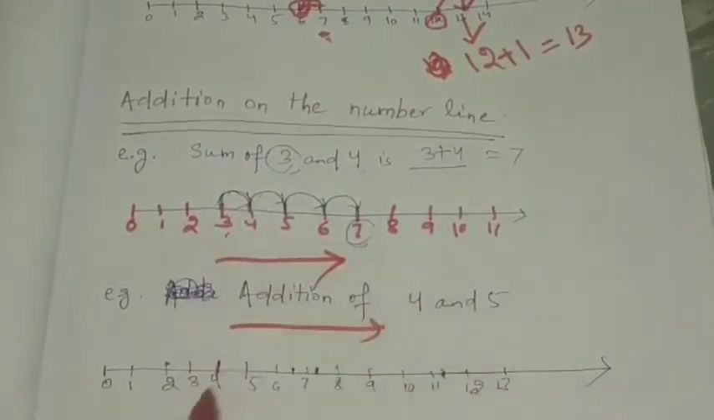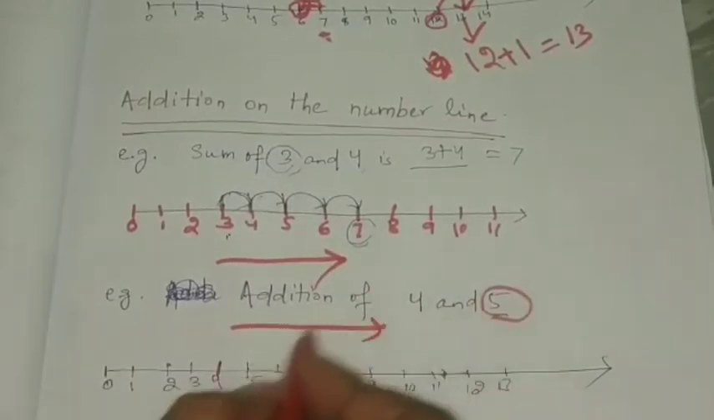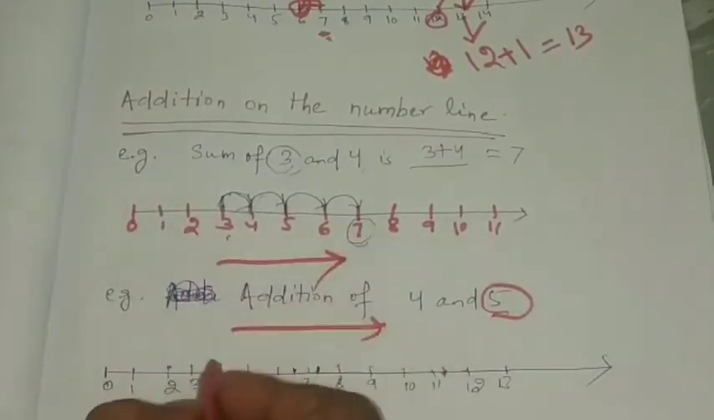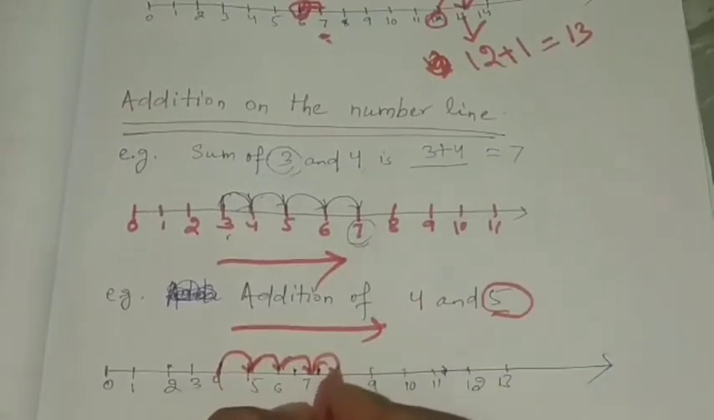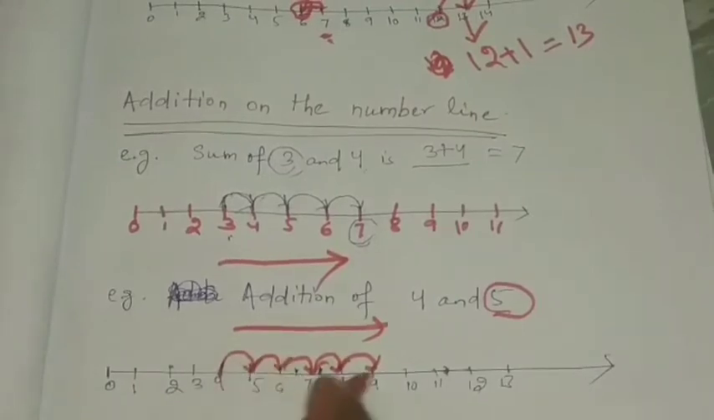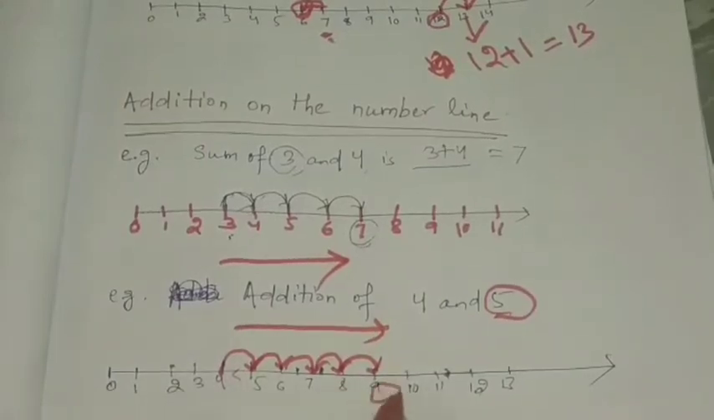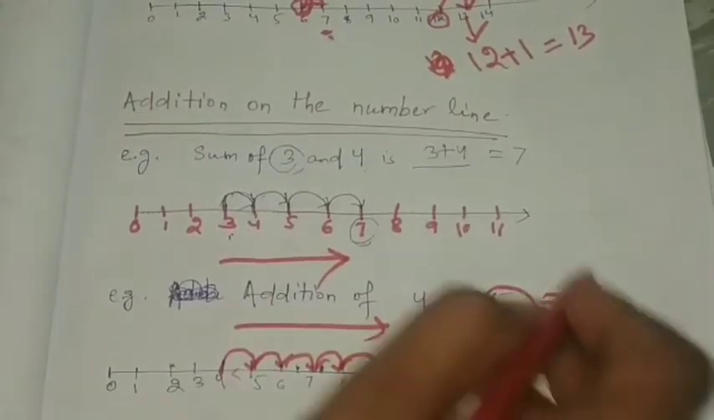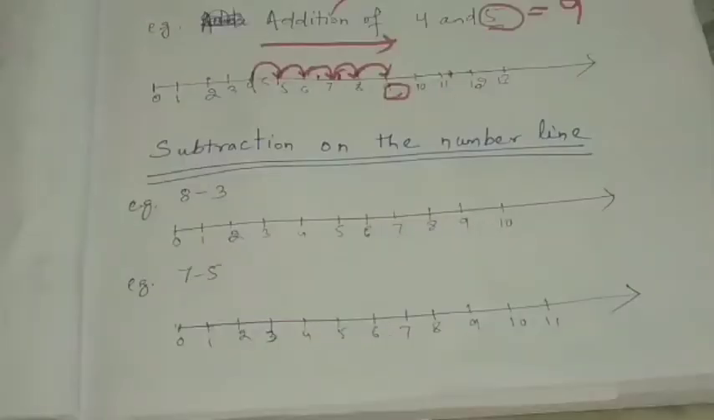Okay. So first is 4. We'll start from 4 and how many units will we take? The second number is 5. We'll take 5 units. So jump right 5 units. 1, 2, 3, 4, 5. Like this we'll jump 5 times to the right. 5 units. Jump 5 units to the right. So what did you get? What is the answer? 4 plus 5 is how much? 9. So this is about addition on a number line. You can do addition like this using a number line.